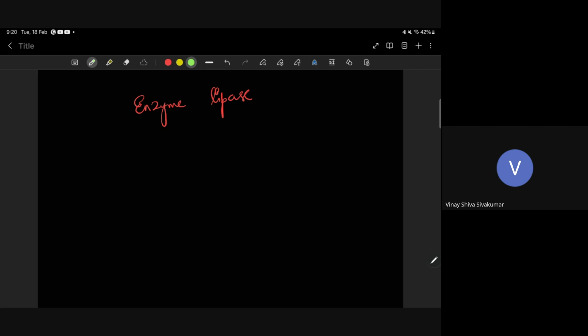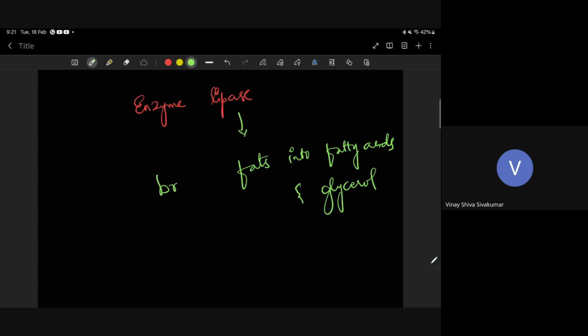What is the function of enzyme lipase, Aprina? Here I should write: breakdown of fats into fatty acids and glycerol.